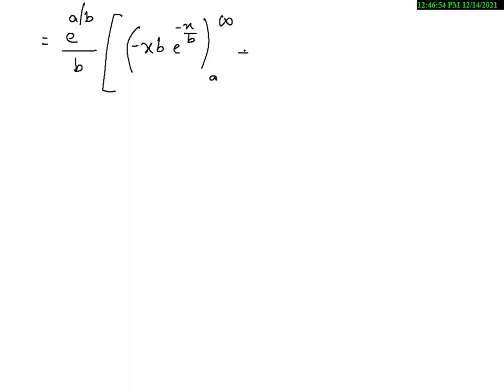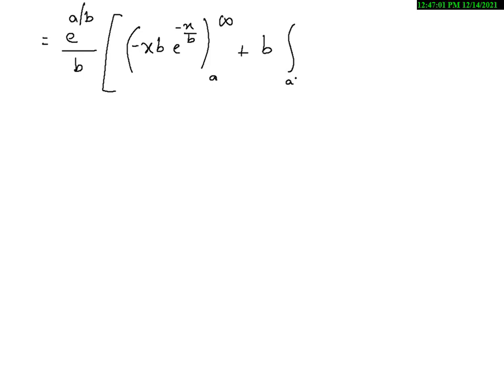So my terms are: mean is equal to e power a by b, a constant, by b, minus xb e power minus x by b, and the limits are a to infinity, plus b. I'm just copying once again so that there should not be any confusion.